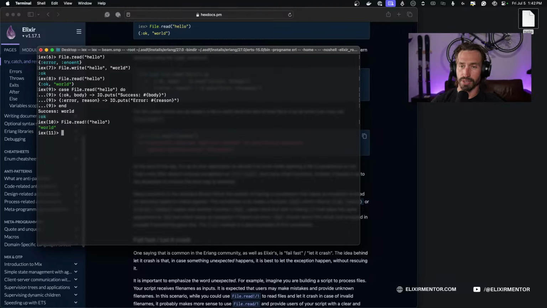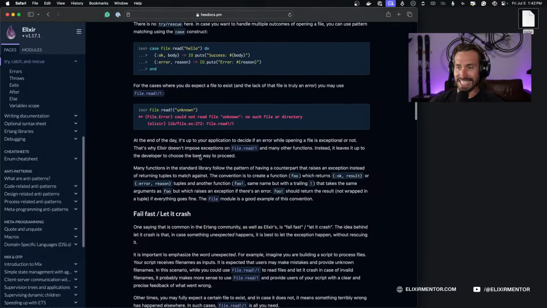I don't know why I struggle saying that word. See, we don't get a tuple back anymore. We just get the body. And so if we try to read a file that doesn't exist in this manner, we just get the error back. So File.Error, could not read.